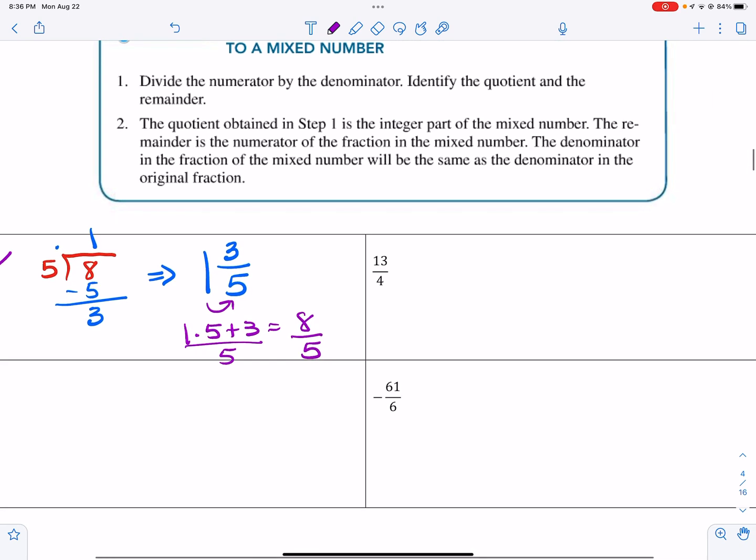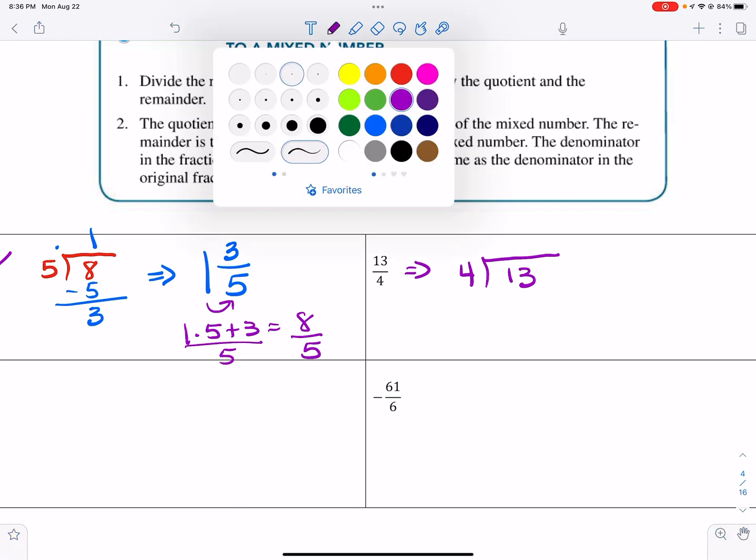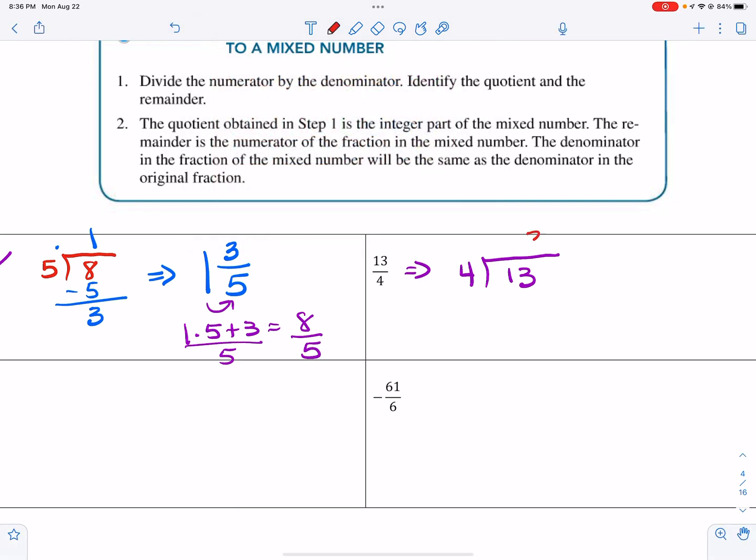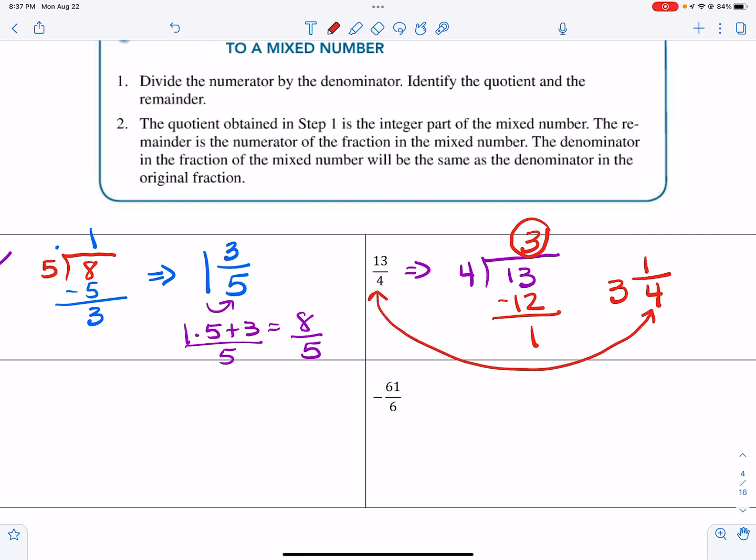So now we're going to try this one. You're going to take 4 and go into 13. And so 4 divides into 13 3 times. 3 times 4 is 12. Subtract, remainder of 1. So remember, this is my whole number. My remainder goes on top, and my denominator is always the same. These numbers are always the same, the denominator, okay?